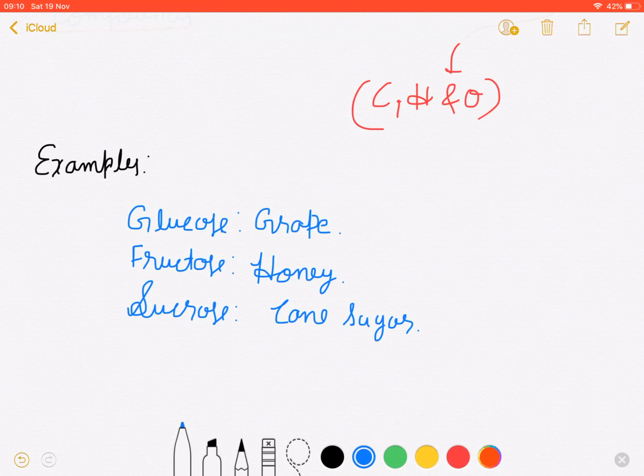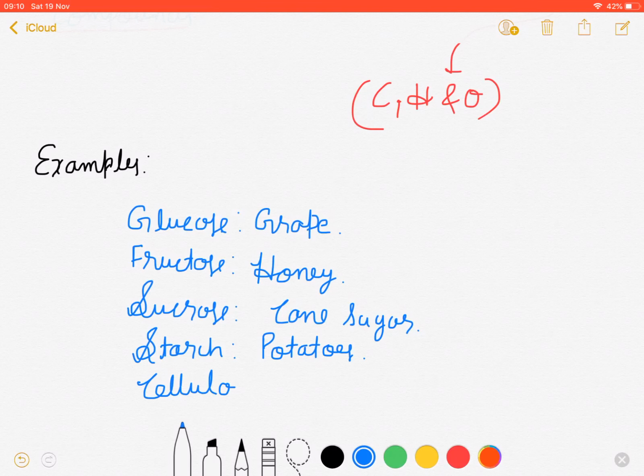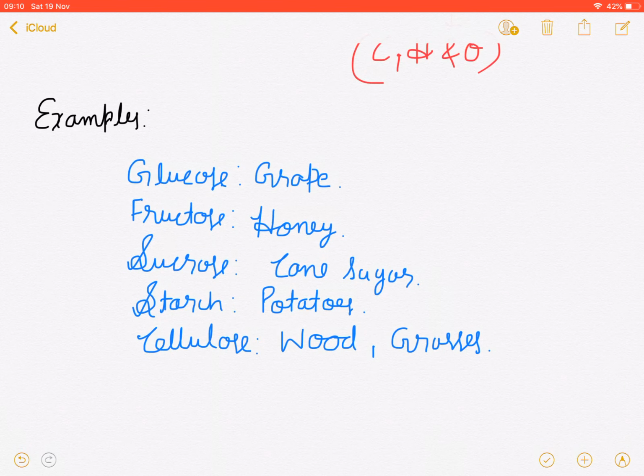After sucrose, starch. Starch is found in potatoes. And after that, cellulose. Cellulose is found in wood and also grasses. So these are the important examples of carbohydrates.